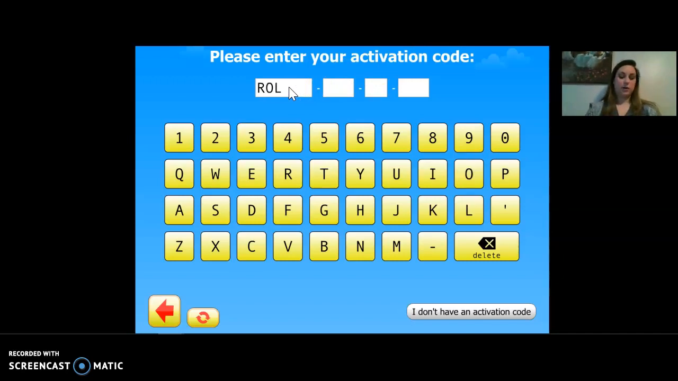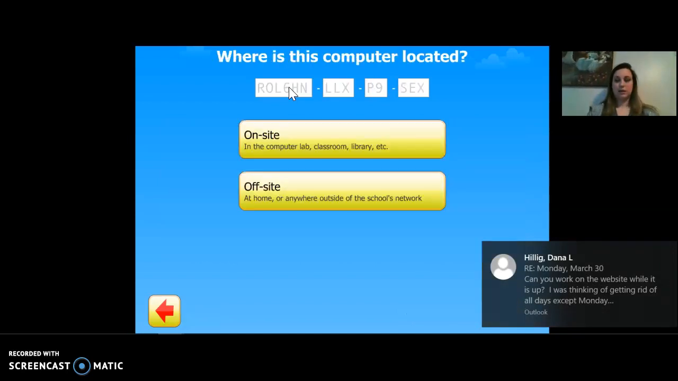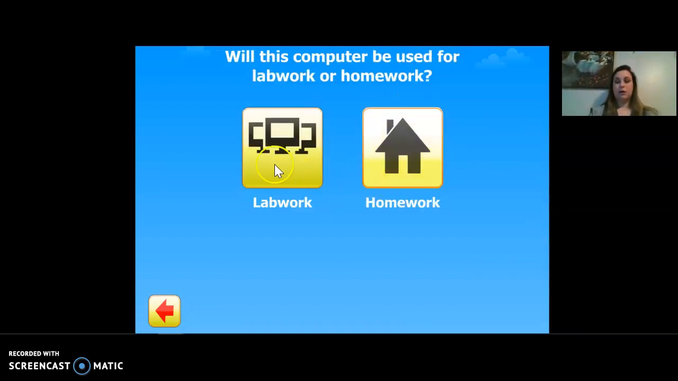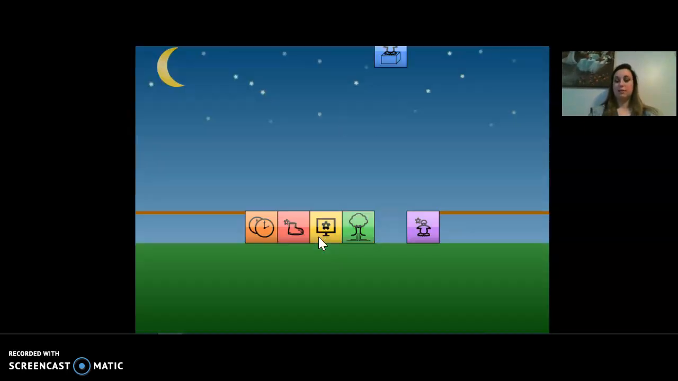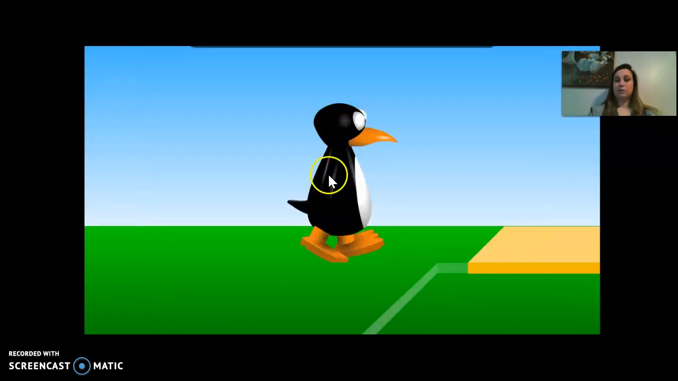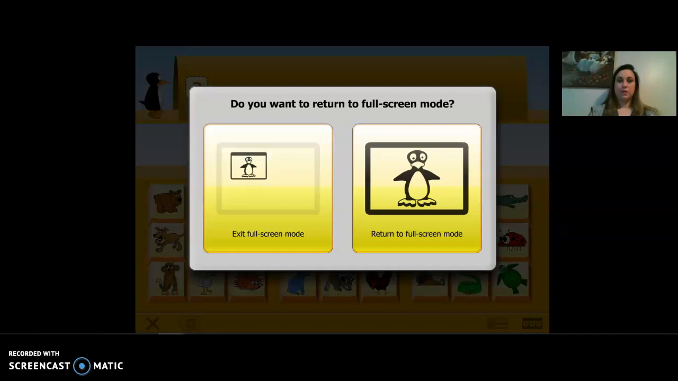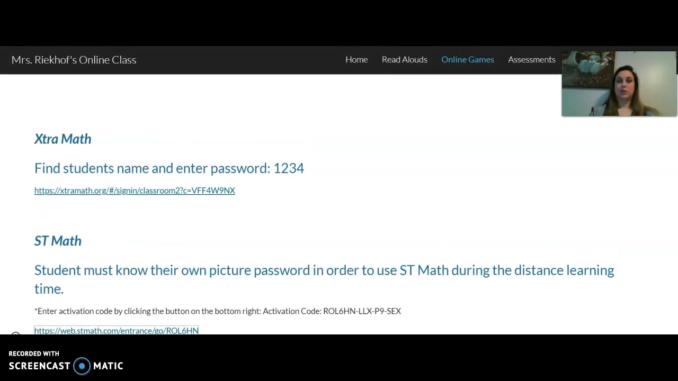It is ROL6HNLLXP9SEX. And then say that you are off site, which is at home, and then say that you want to do lab work because that will give your student access to the new information. Then it will bring you to another screen. If your student clicks on the penguin, they will be able to log in using their picture password, which once again, they need to know because I cannot get it for them. All right, so that is ST Math. That is all for the online games section.